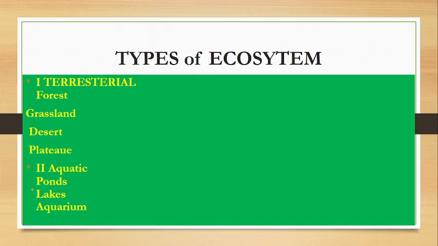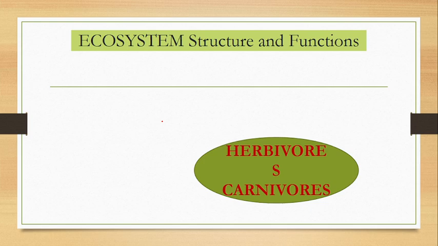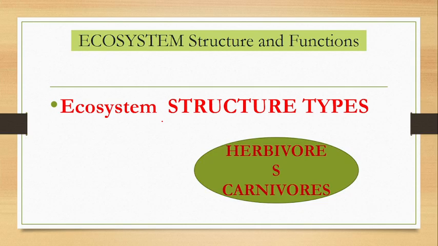Then we have the aquarium. A simple fish aquarium is also an example of an ecosystem. Now one more thing is there that I have missed: the herbivores and carnivores.